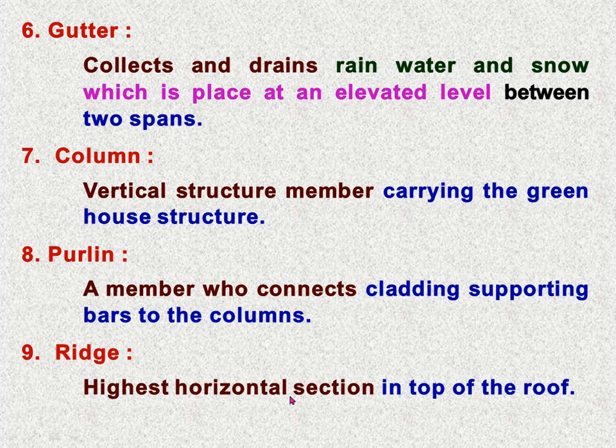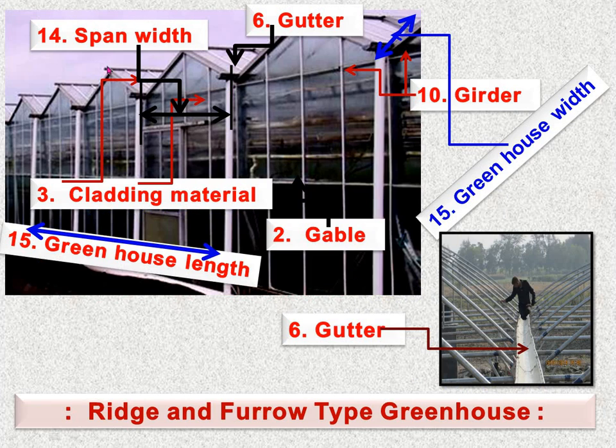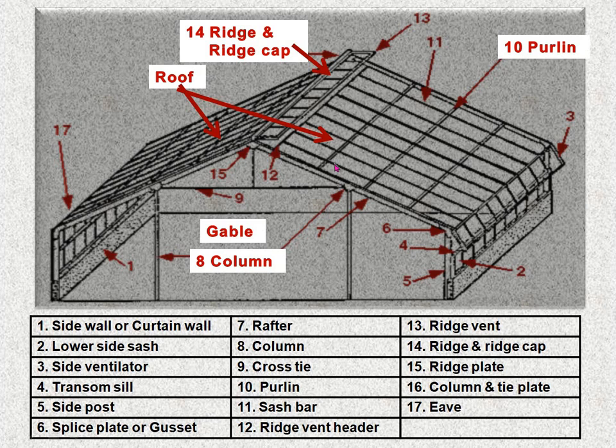Then ridge, the highest horizontal section at the top of the roof. Suppose in this case this is the ridge, or the top of the greenhouse is called the ridge. Here in the figure, these two are the roofs of the A-frame structure. The slope as well as the size is the same, so it is an A-frame structure.